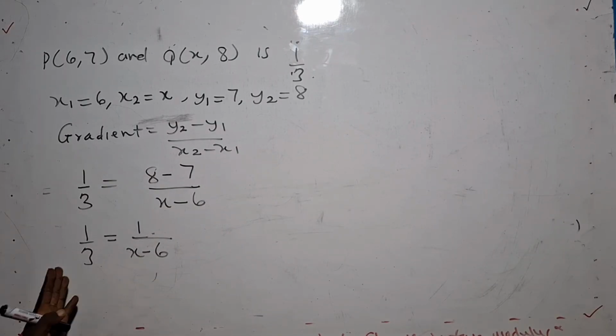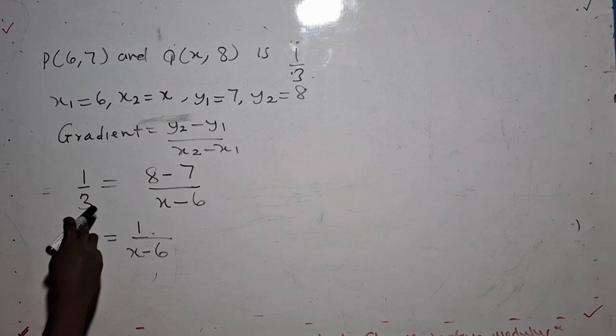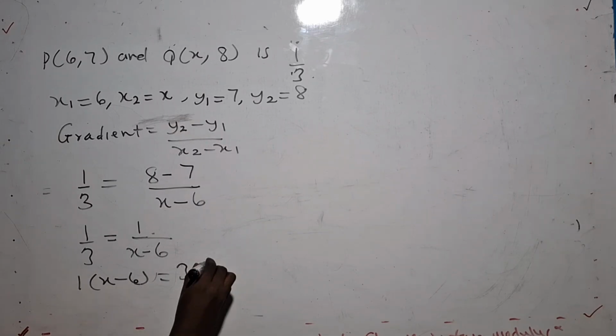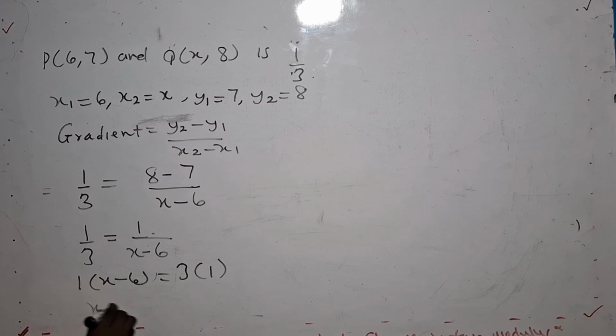We solve this by cross multiplying. Yes, you can cross multiply. That will be the easier one. Since we are looking for the x, 1 will multiply x minus 6 is equal to 3 will also multiply the 1. Multiplying this will give me x, then negative 6 here as well.